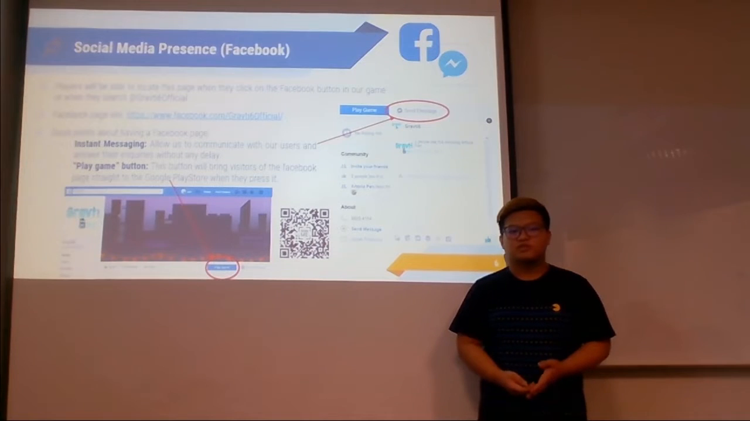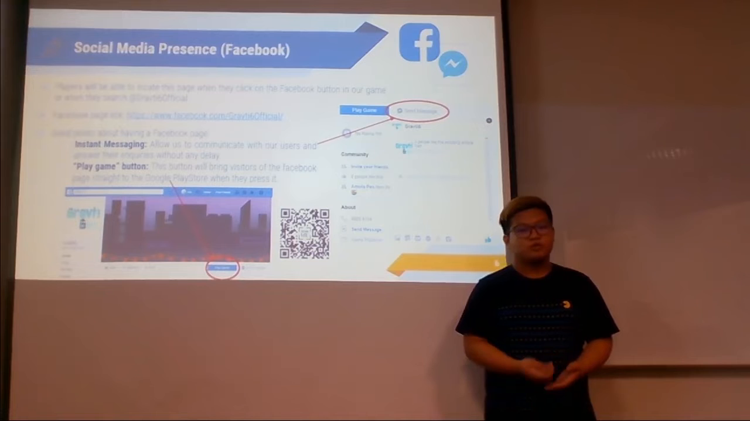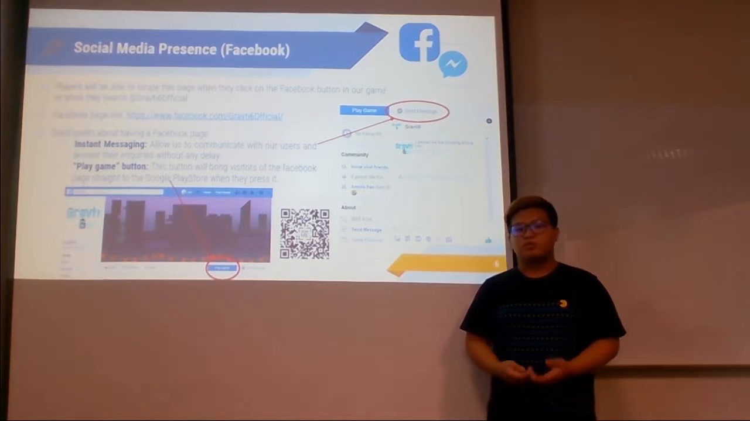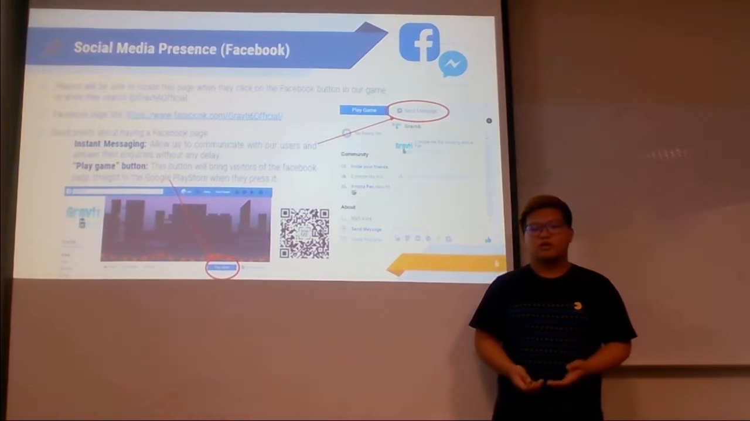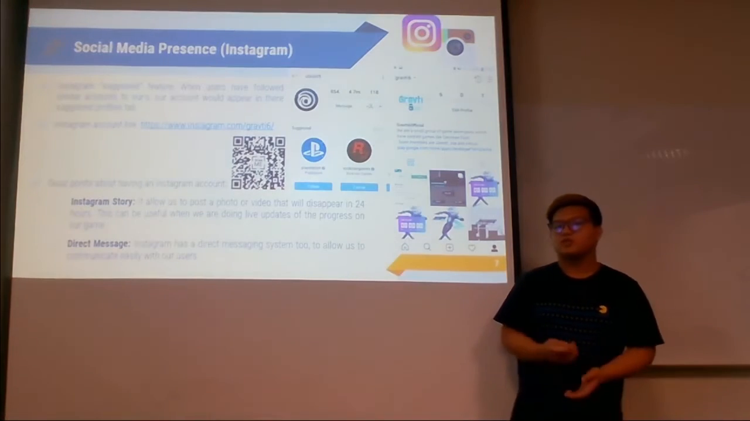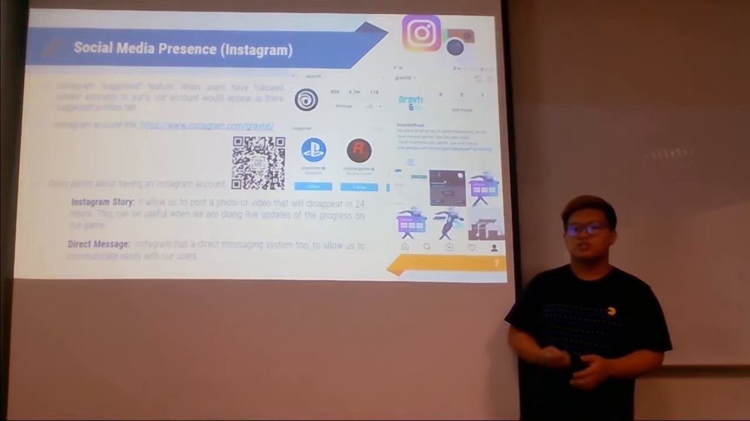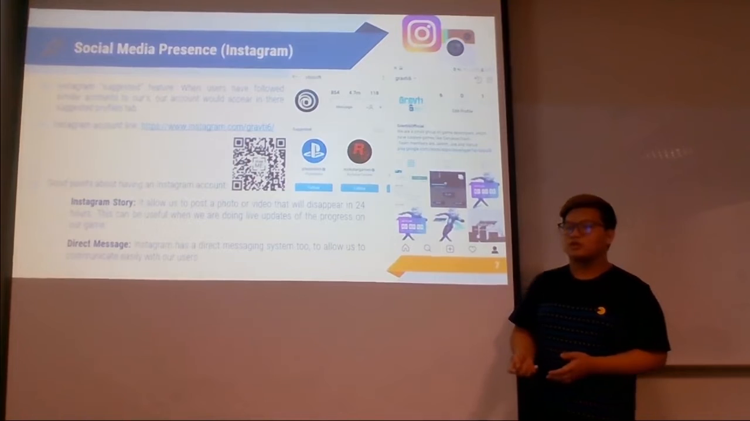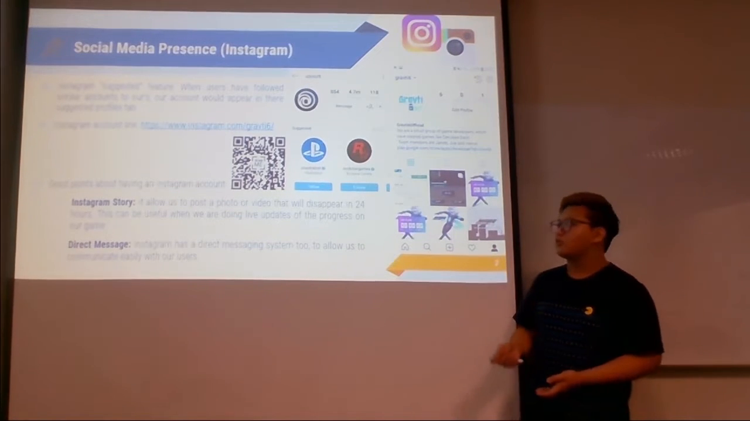Some advantages of using Facebook would be the instant messaging, where we can communicate with the users, as well as the play button, where it could bring the user straight to the Play Store, where they can download our game. Alright, next will be Instagram. An interesting feature about Instagram is that there will be a suggested account tab, which can let users see similar Instagram accounts when they click follow.